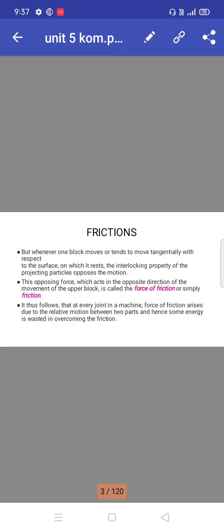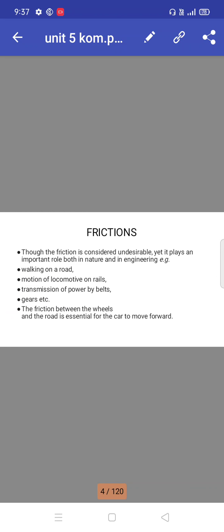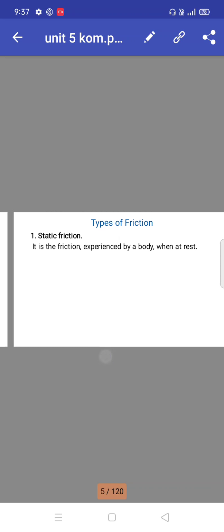It thus follows that at every joint in a machine, force of friction arises due to the relative motion between the two parts, and hence some energy is wasted in overcoming the friction. Though friction is considered undesirable, it plays an important role both in nature and in engineering. Example: walking on the road, motion of locomotive on rails, transmission of power by belts, gears. The friction between the wheels and the road is essential for the car to move forward.